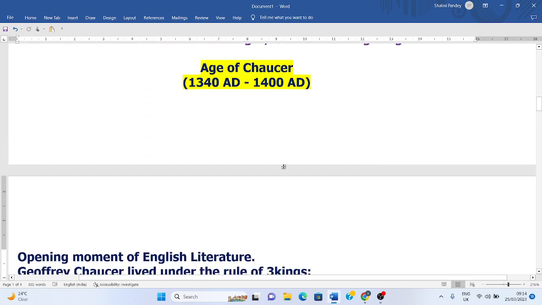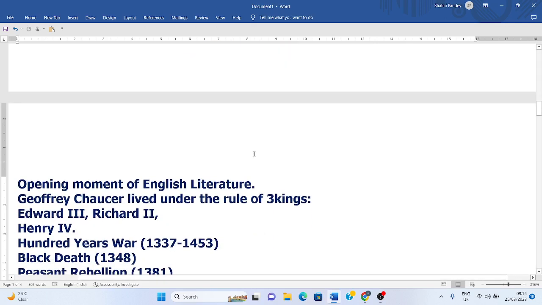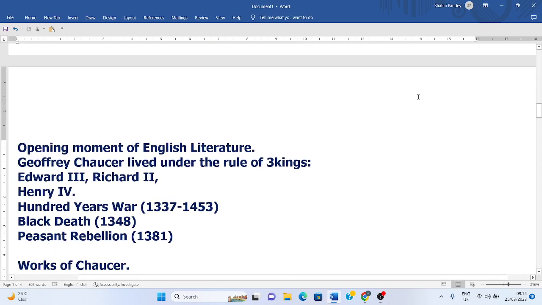Now we'll move forward to the next stage, and that is the Age of Chaucer. The Age of Chaucer comes within the Middle English period, and its timeline is 1340 AD to 1400 AD. Now this is the beginning of English literature, the opening moment of English literature.